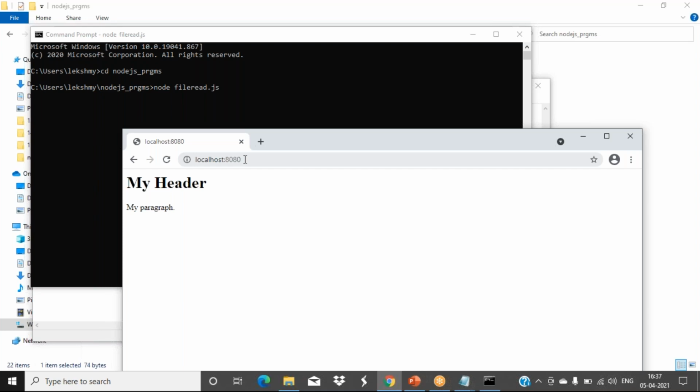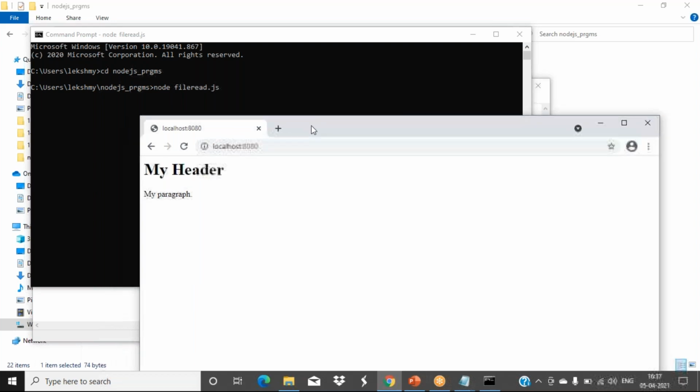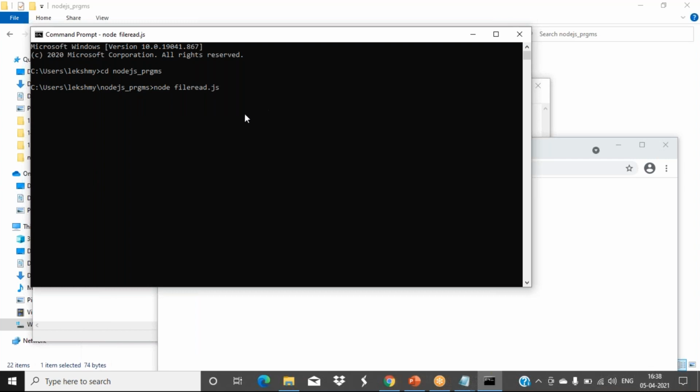The .com and .in are called domain names only. They tell what type of websites you are creating. That's it. It is not any communication channel. This is the communication channel: the client, that is your web browser, communicates with this command prompt using that port number. That is the difference.